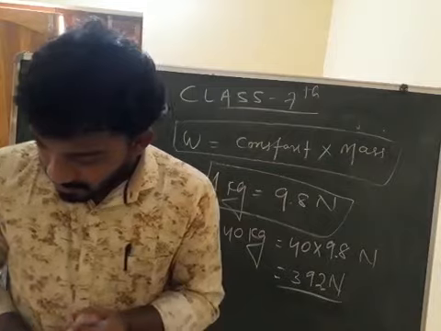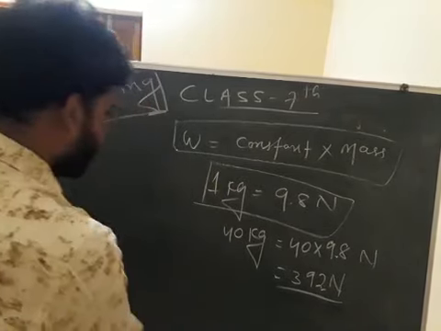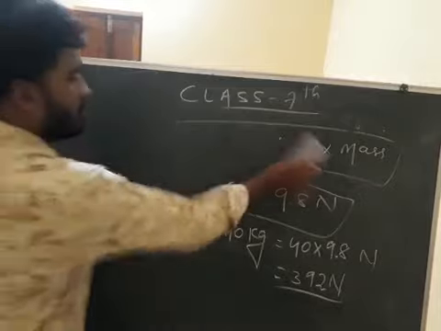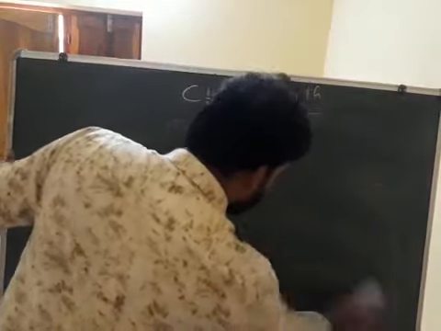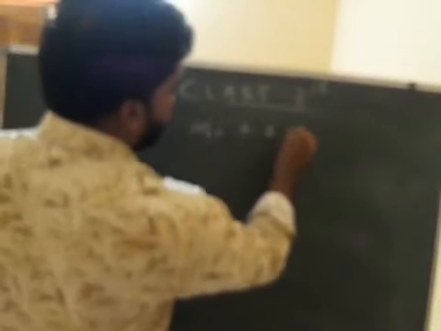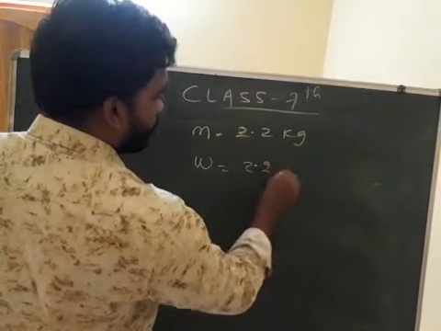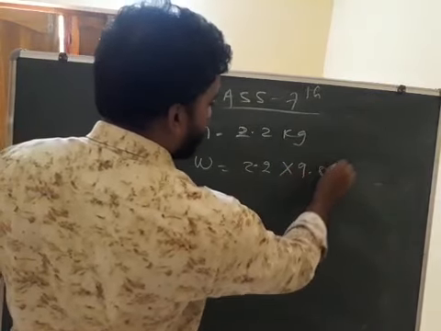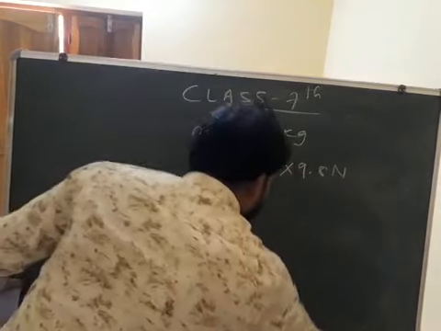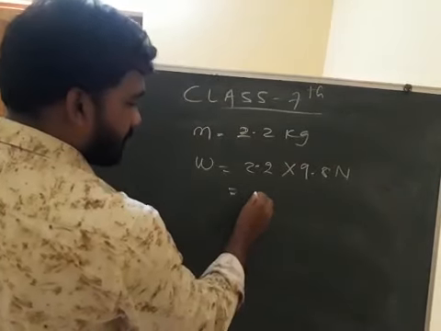The mass of an object is given as 2.2 kg. What is the weight? W is equal to 2.2 into 9.8 Newton. How much is that? You will multiply.